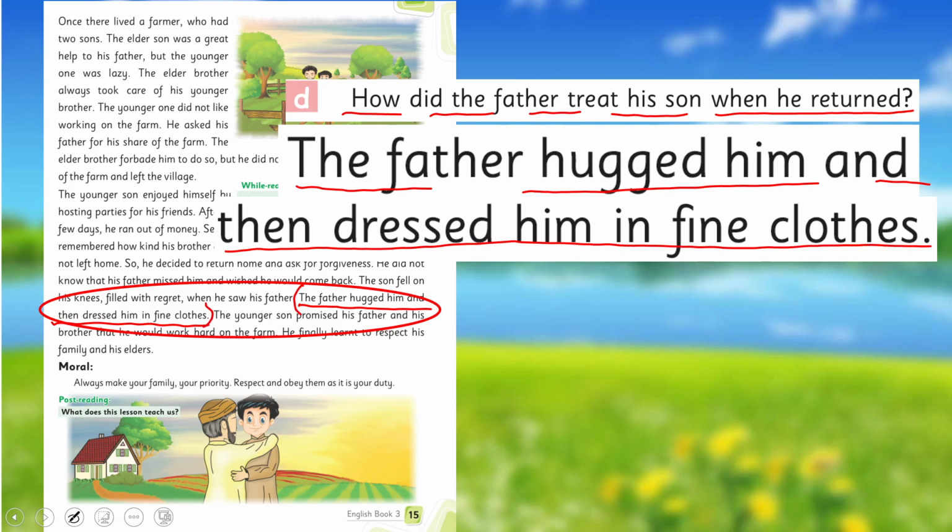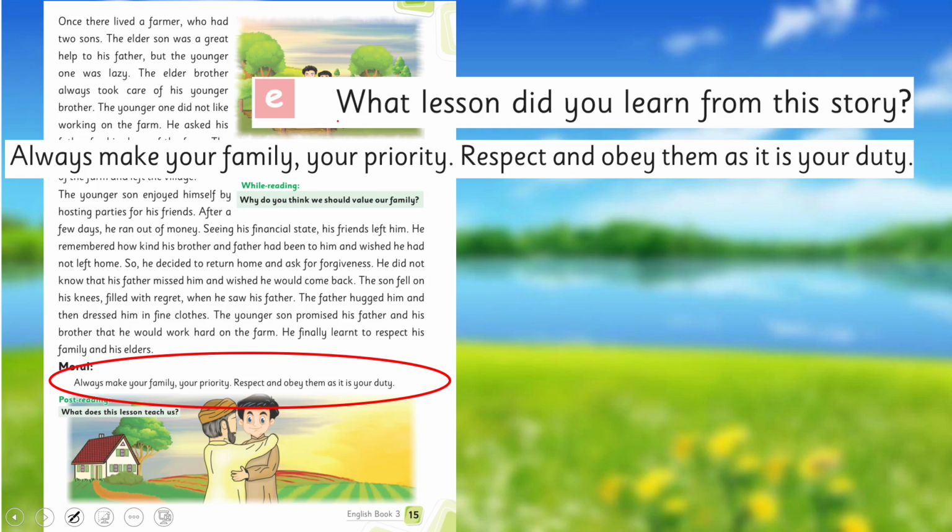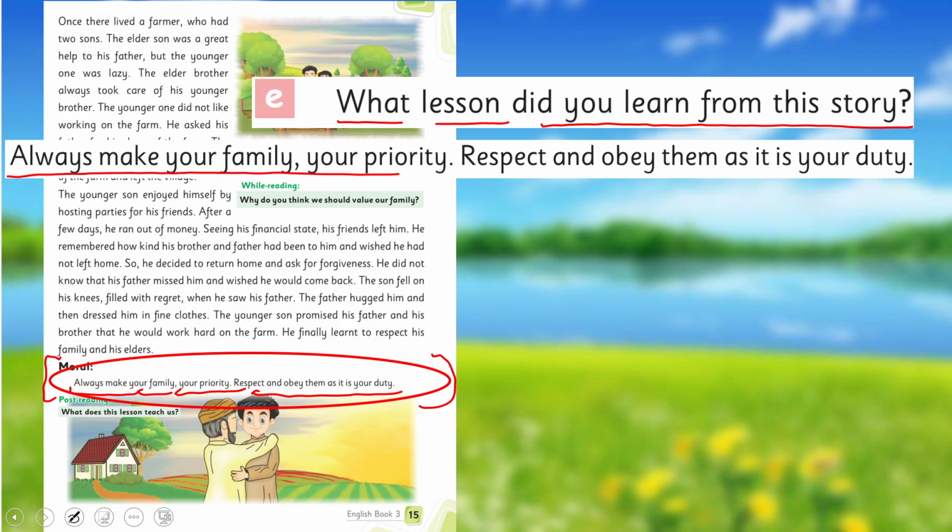Okay. And next question is, what lesson did you learn from this story? So what is the lesson? That's mentioned here. The moral, the lesson that's mentioned here. Always make your family your priority, respect and obey as it is your duty. This is mentioned here. Okay. So you will mark it as the answer of this question.